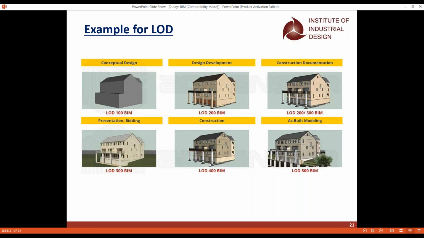The general term which we call it is actually the as-built, because this is how your model should be once you have constructed it. You can see all the maintenance has been done, everything has been made completely, and this is how your model looks, because you have constructed everything and your client is also satisfied. So the aspect is one final model where only the top companies will go for the LOD 500.